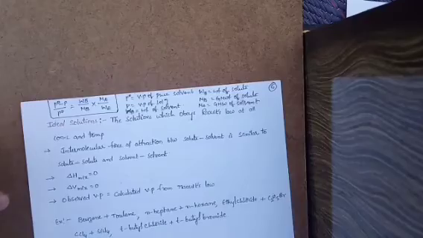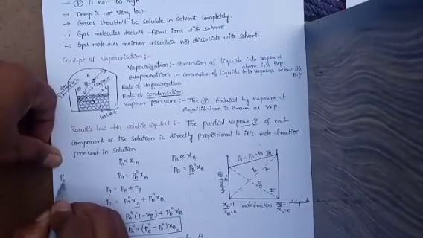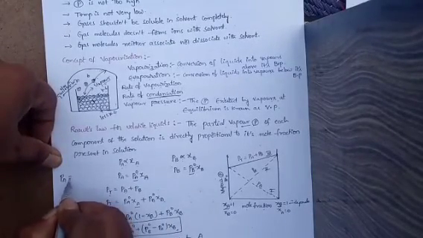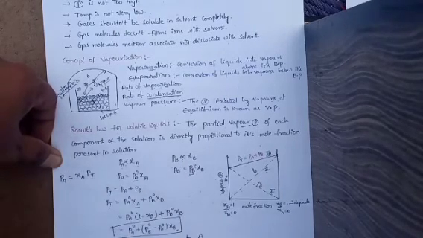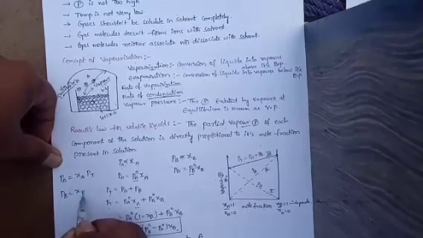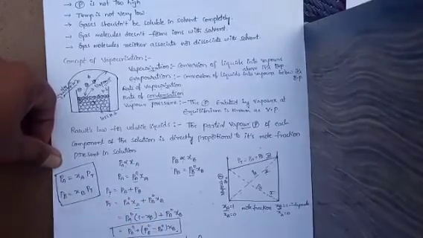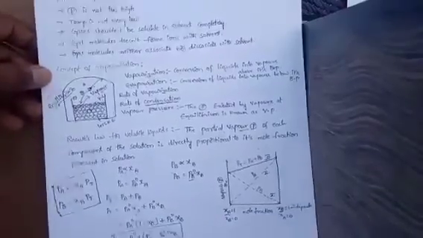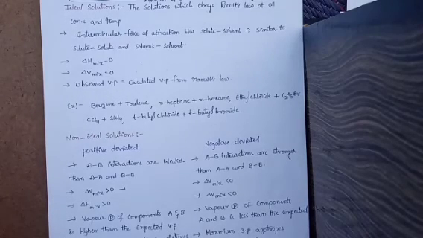And one more important point: for volatile liquids, the partial pressure of the gas is equal to the mole fraction into the total pressure. This you have to remember. And PB is equal to the mole fraction of B into the total pressure. These two equations you also have to use in the problems. Okay, so this is about Raoult's law. And next one is the ideal solutions.